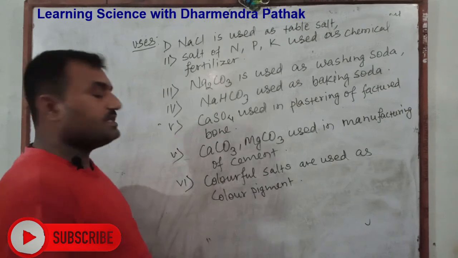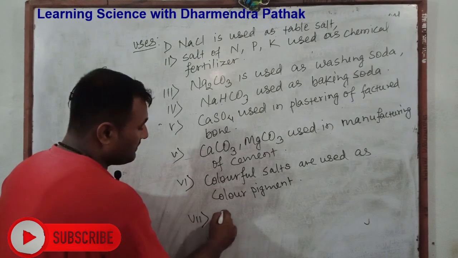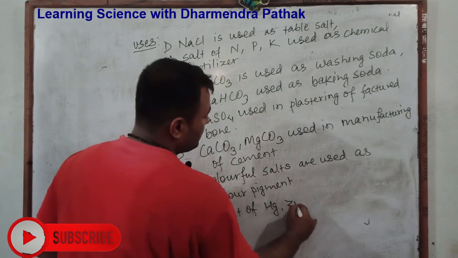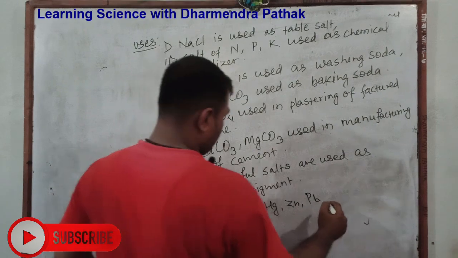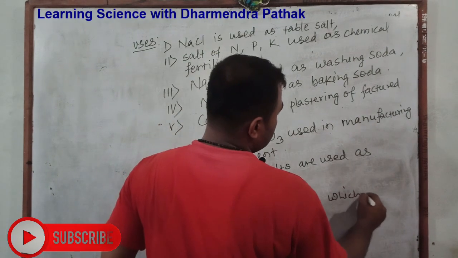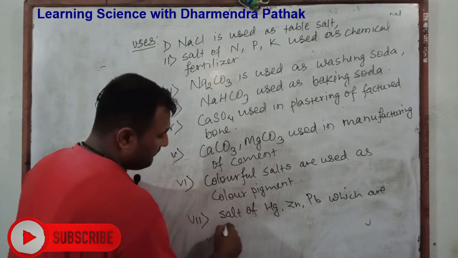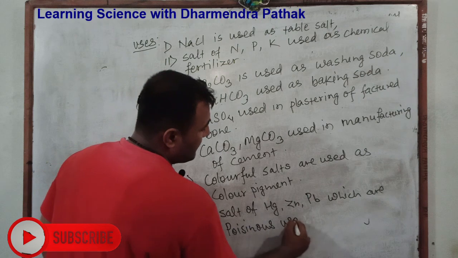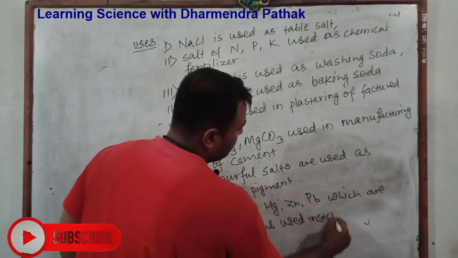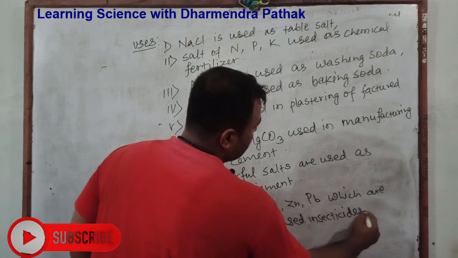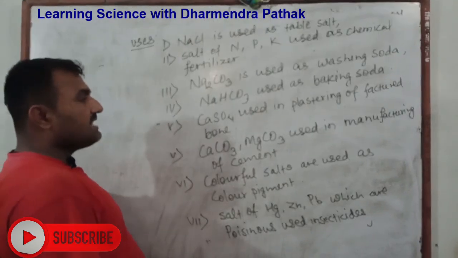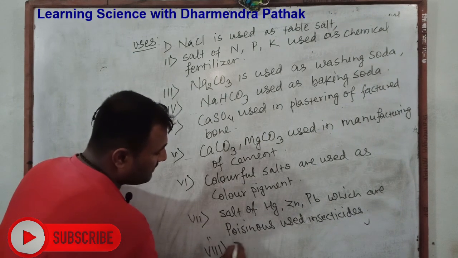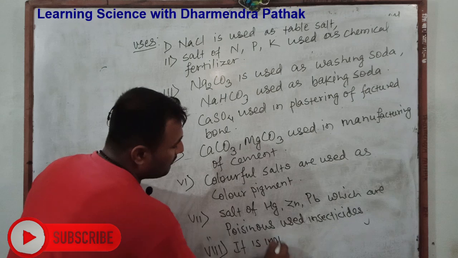Some salts are poisonous, generally salts of mercury, zinc, and lead, which are poisonous in nature. Used as insecticides. And various salts are used in the laboratory for various purposes. It is known as important laboratory reagent.